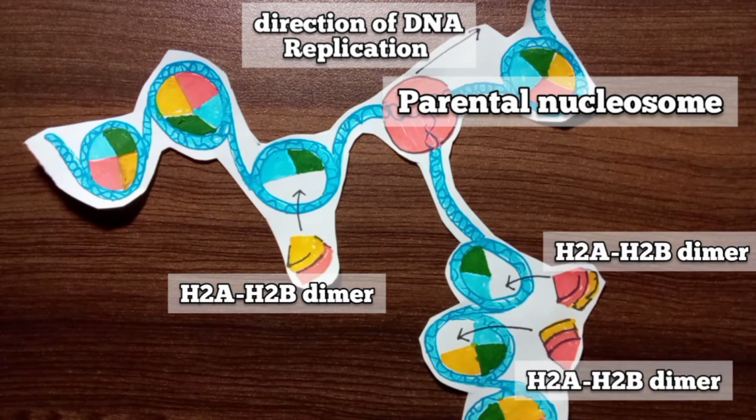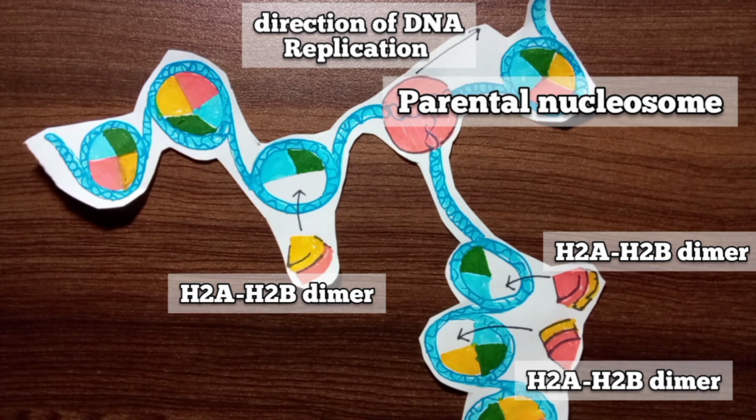For replication to proceed, nucleosomes must disassemble during the short time when the replication fork passes. The newly replicated DNA assembles into nucleosomes almost immediately. Each parental histone core of a nucleosome separates into an H3-H4 tetramer, that means 2 copies each of H3 and H4, and 2 H2A-H2B dimers.